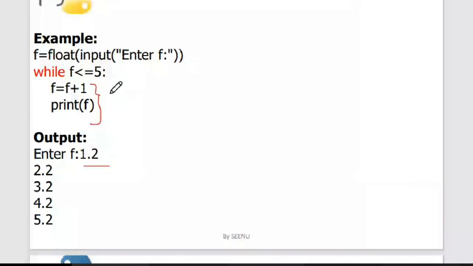How you know it is the body of the while is because of the indentation. You can see that there is an indentation over here. That's how the indentation defines the block. So this is the while block, which is also called the body of the while. If the condition is true, then the body of the while is executed, else it is not executed. If the condition is false, it goes to the immediate next statement after the while. So here an increment of plus 1 is happening, and the values are printed.